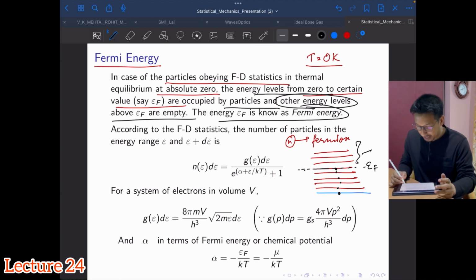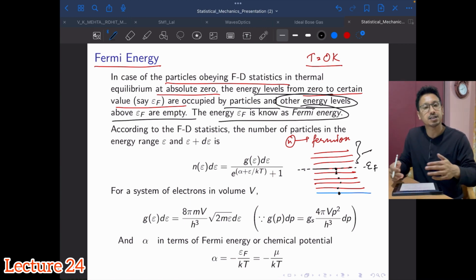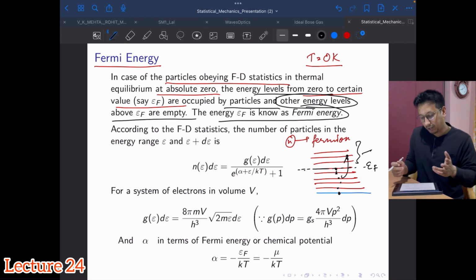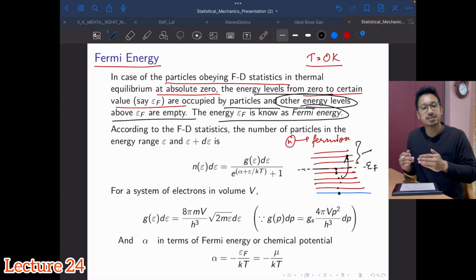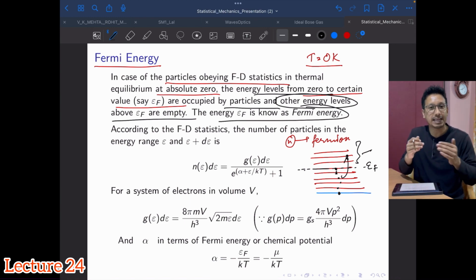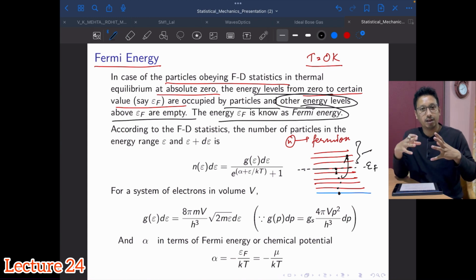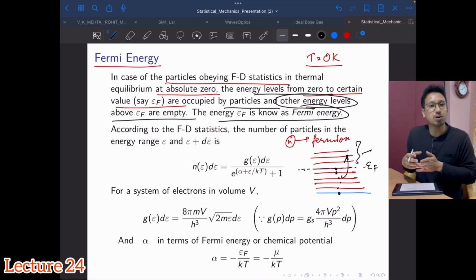The electrons, or the fermions, which were in the lower state will go and occupy a higher state because they have got enough kinetic energy to jump across, right? So in that way, you cannot really define the highest occupied level. That's why this Fermi energy concept at other than 0 temperature is not there.